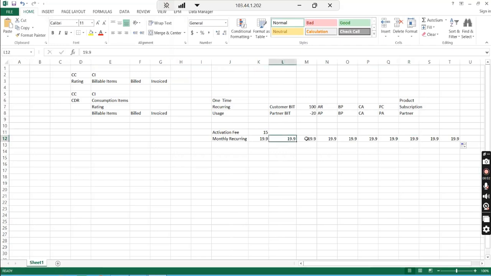These bits will come on that particular date. We can schedule, say, the second of the month or the third of the month, and every month on that date it will keep on going. Then we can put an end date, say 31st December 2025, or we can put 31st 12 9999, which means till infinity this will get posted. This plan can also be modified or deleted later. This is a billing plan, plain and simple.